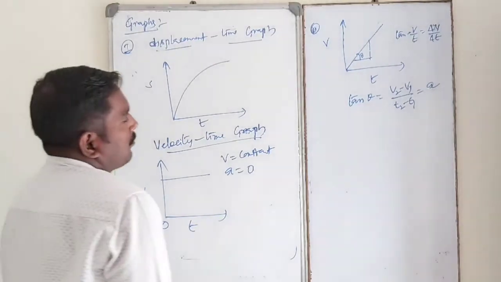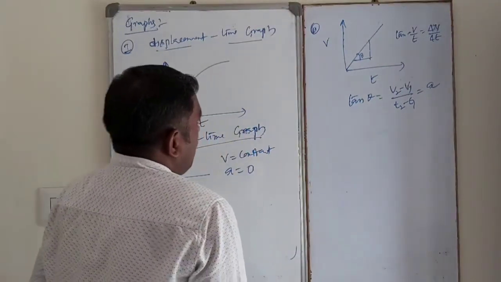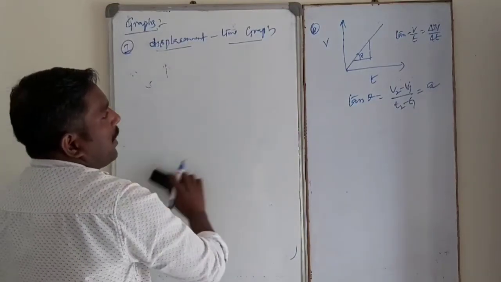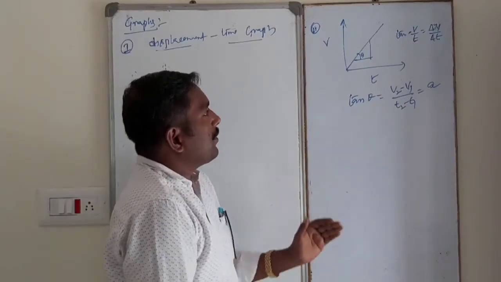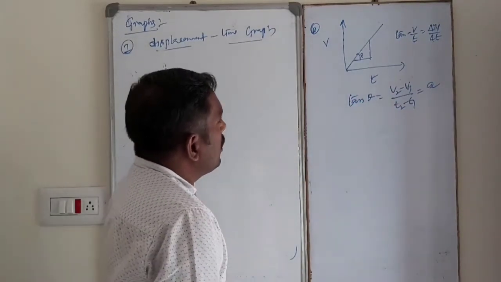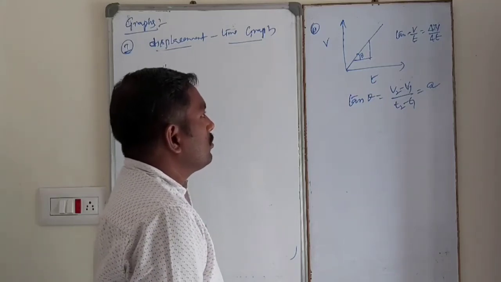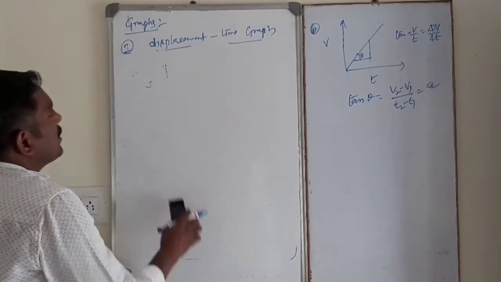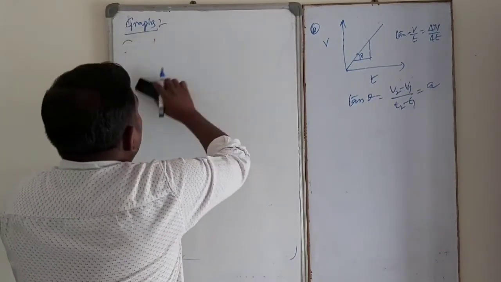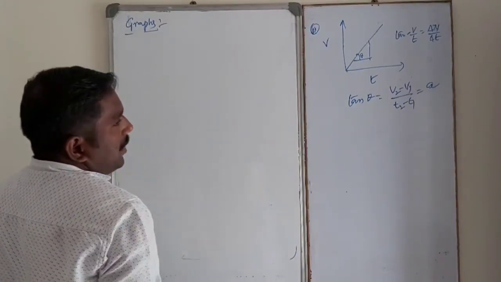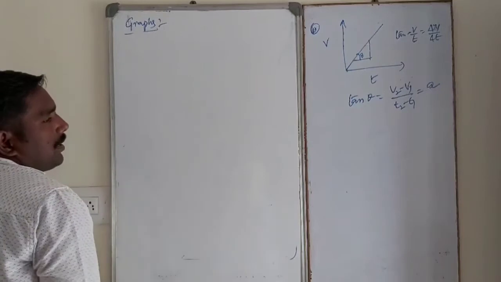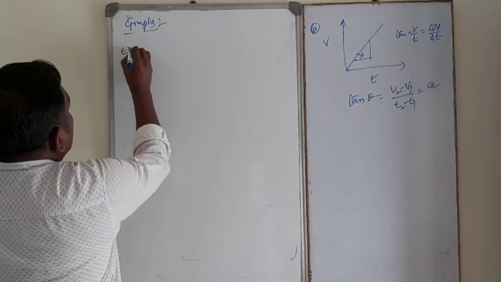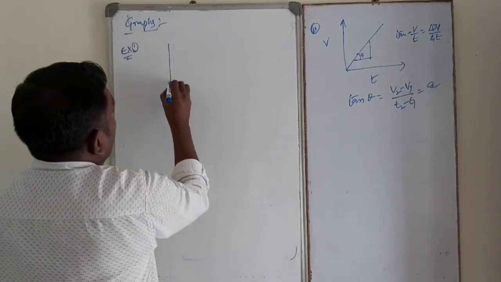And one example: in the velocity time graph, of course, area under the curve indicates the total distance or displacement. Area under the curve indicates distance or displacement. So, for example, suppose like this.